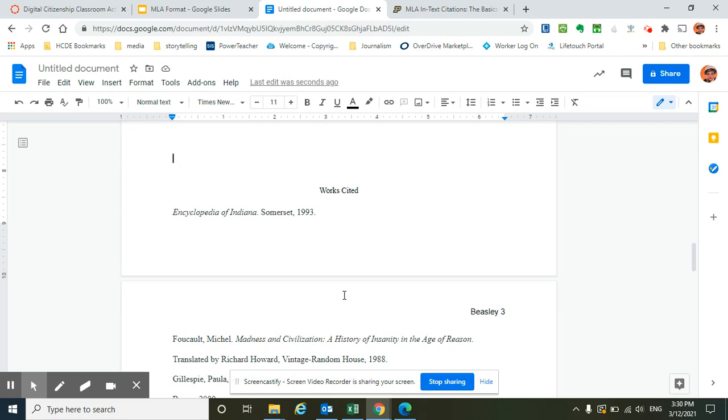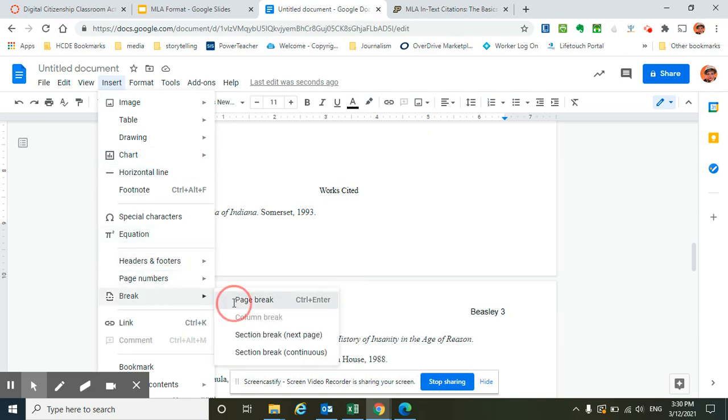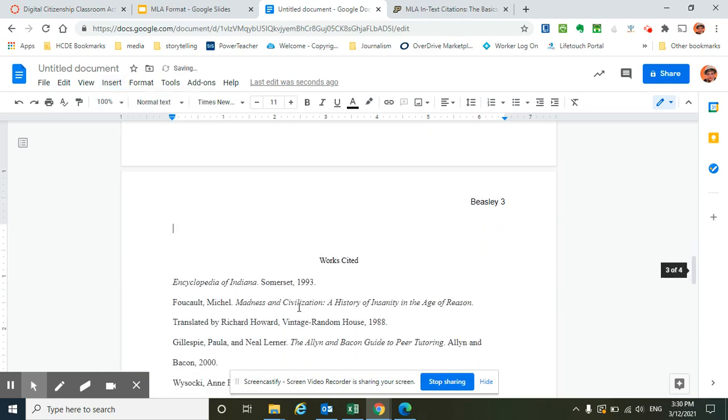Because sometimes if we add a little bit to our paper or edit or delete, our works cited might get thrown off. So I'll show you a trick. At the very end of your paper, you are going to insert a break. And you want a page break. And that is going to ensure that your works cited page stays on its own page.